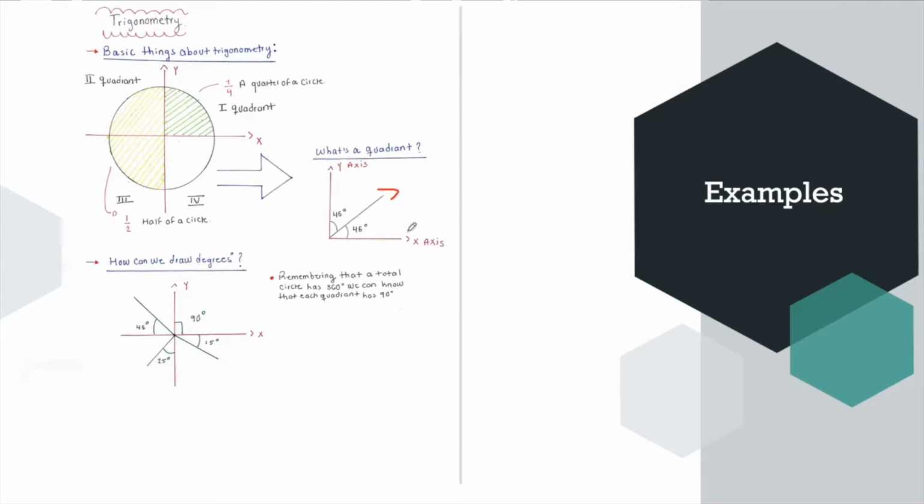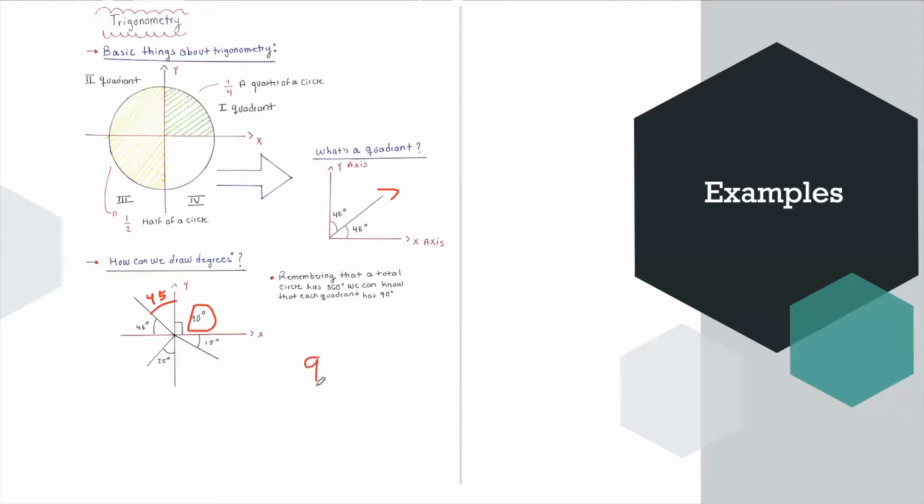But we can draw the vectors, or we can divide the quadrants however we want. For example, here I have a 90 degrees angle. Remember, these are all angles. And here in this second quadrant, I have 45 degrees. If I want to complete the quadrant with all the angles, I have to put here another 45 degrees. If we have a 25 degrees angle,